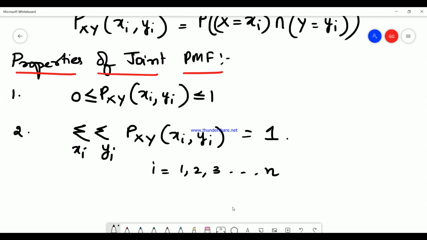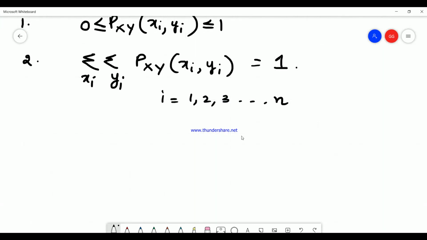Okay. So the third property is very simple, marginal PMFs.